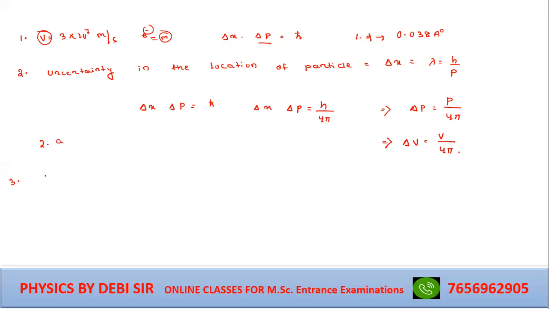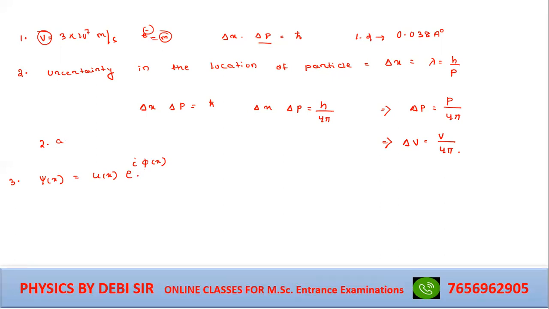Question number 3. Question number 3 is, what is the probability current density for the wave function? Wave function is given as psi x equal to u x e to the power i phi of x, where u and phi are real.